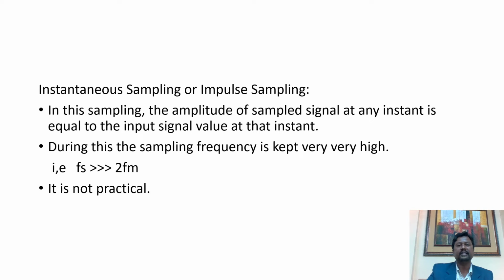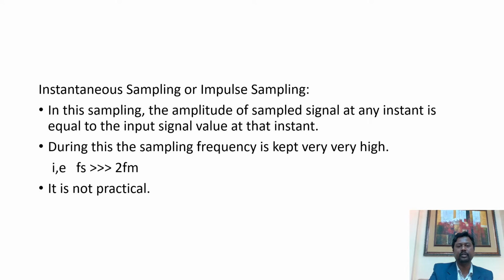So this instantaneous sampling is a theoretical concept, it is not practically possible, so it is not used. As you see over here, in this sampling the amplitude of the sampled signal at any instant is equal to the input signal value at that instant, and during that sampling the sampling frequency is kept very high.